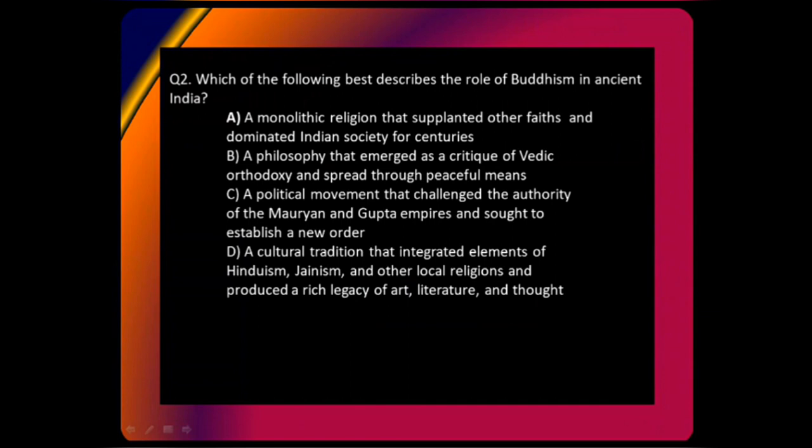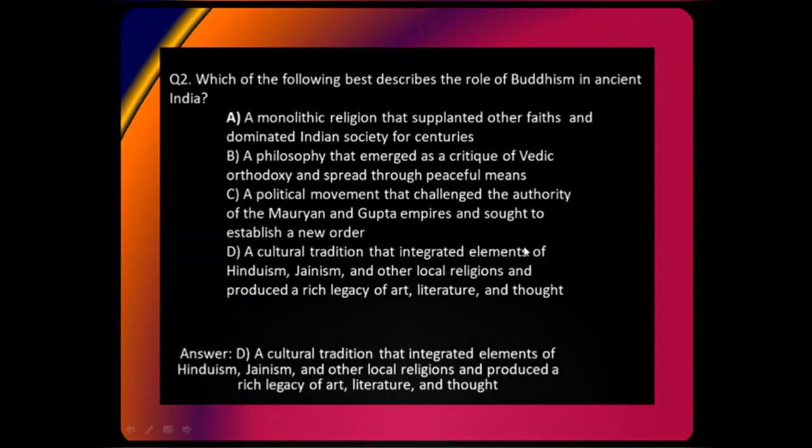Nisar, do you have an answer? All right, both of you are going with B, but the answer is D, because look, the question is asking for the best description. Yes, B is correct. B is not wrong, that it was a philosophy that emerged as a critique of Vedic orthodoxy and spread through peaceful means. But when you are describing Buddhism, is this the first line which will come to your mind? No. The first line will be that it is a cultural tradition that integrated the elements of Hinduism, Jainism, other local religions, which produced a rich legacy of art, literature, and thought.